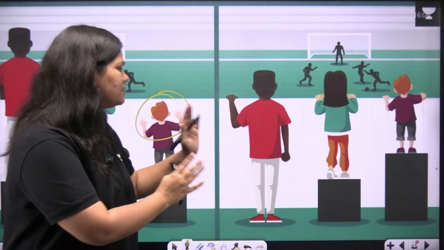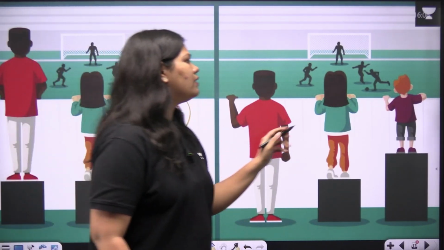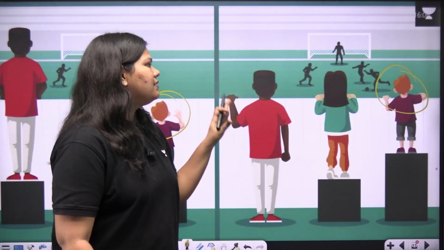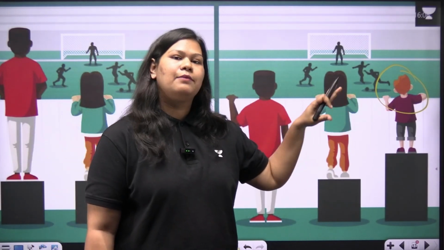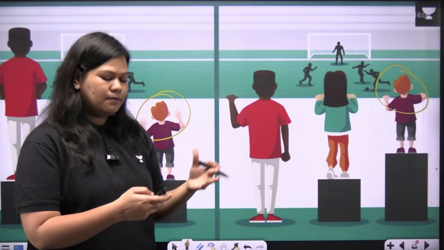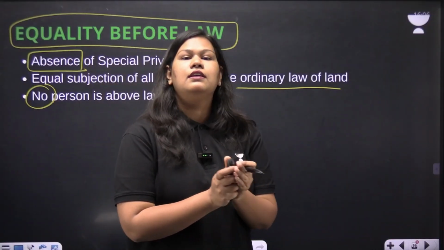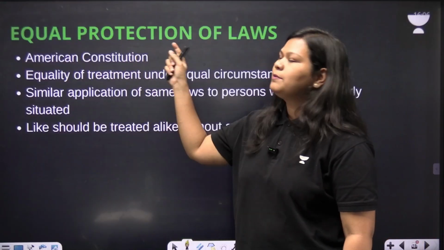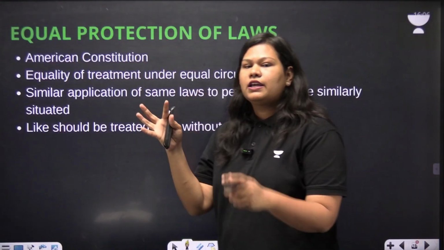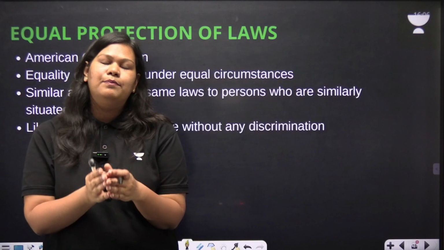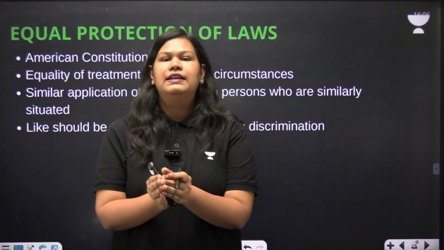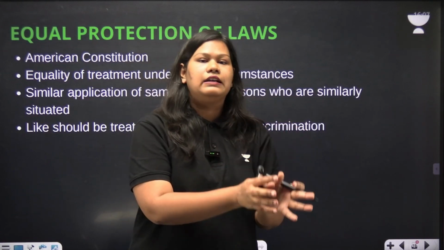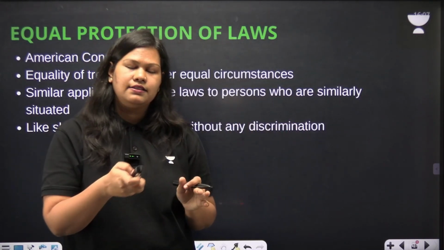The solution is this one, where we give more affirmative actions to the individual who wants it, and hence their goal to watch the game could be met. And this is what is done by the second expression which is written in the Constitution. Equal protection of laws. Equal protection of laws offers that the people in similar situations should be treated equally. People with special needs should be catered to differently. So that is what the expression means.